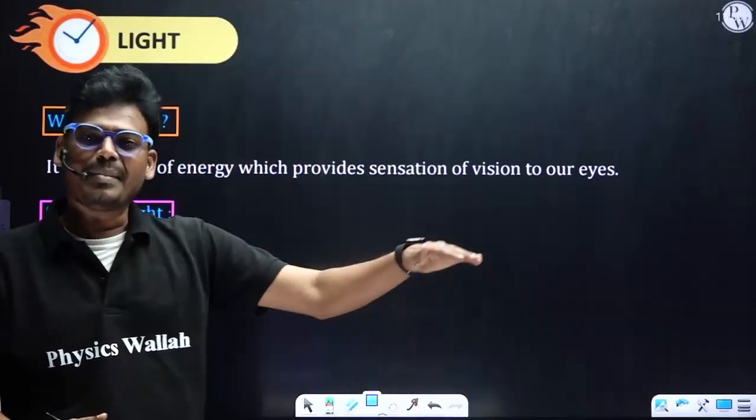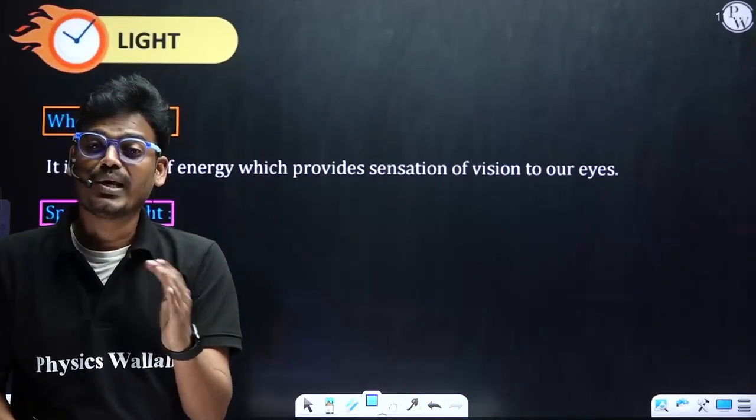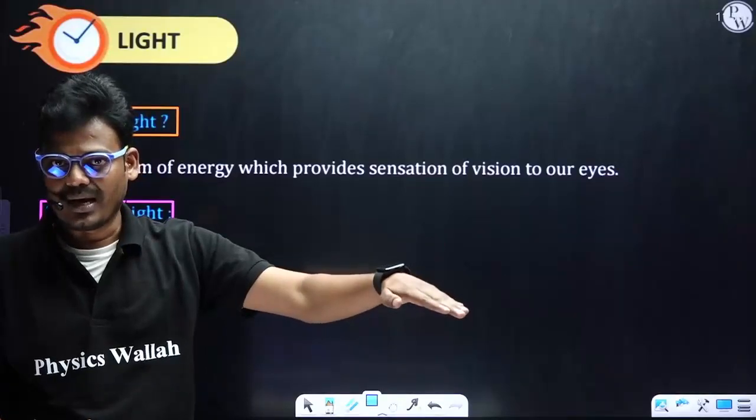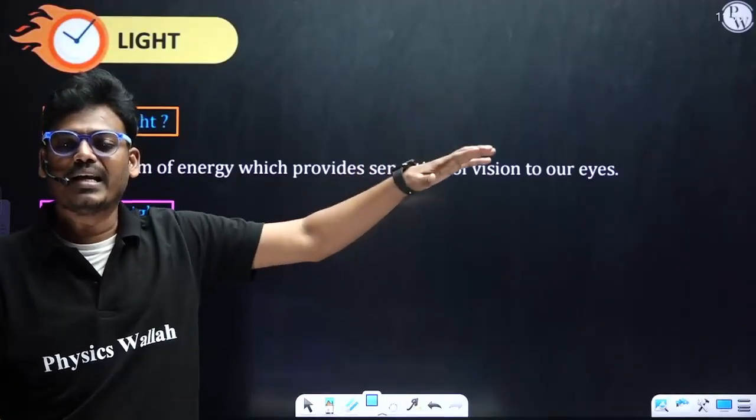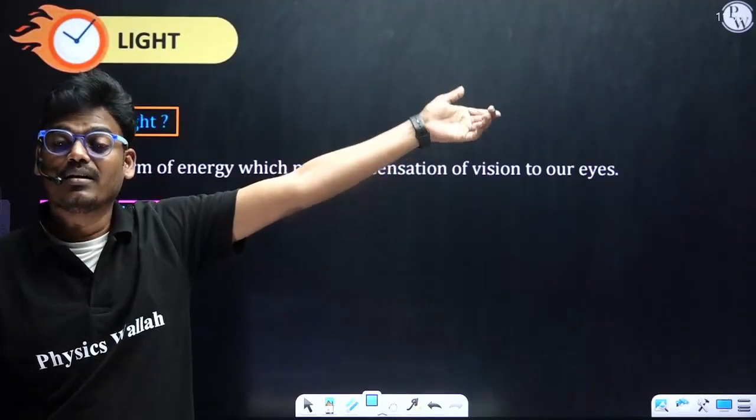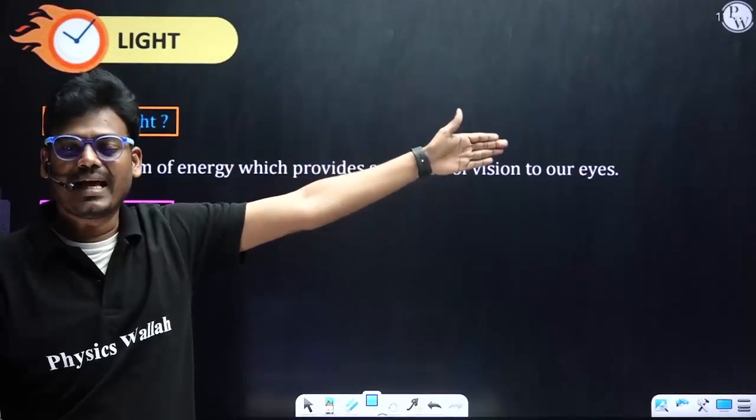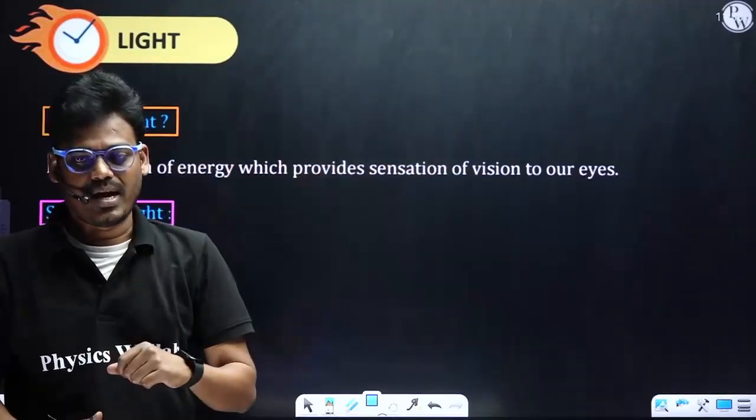So based on the medium, the speed of light is going to change. All these speeds of light we are going to learn under the second section of light, that is refraction.